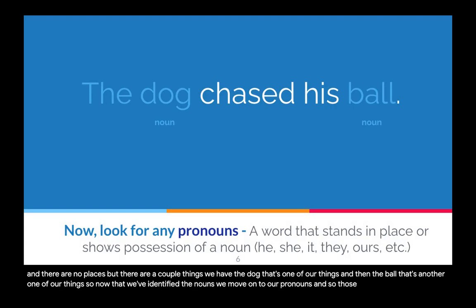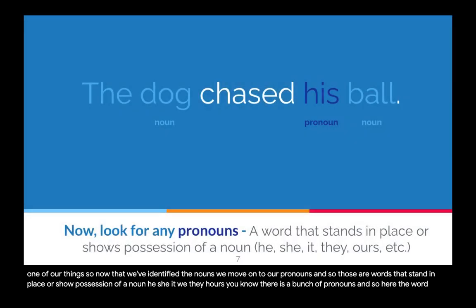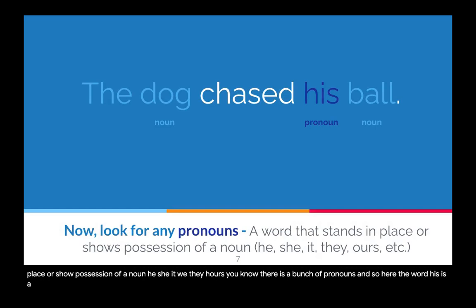So now that we've identified the nouns, we move on to our pronouns. And so those are words that stand in place or show possession of a noun. He, she, it, they, ours. There's a bunch of pronouns. And so here, the word his is a pronoun. And it shows possession. It shows that that's the dog's ball. It's his ball.